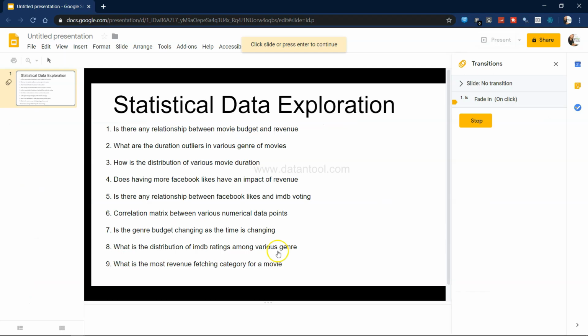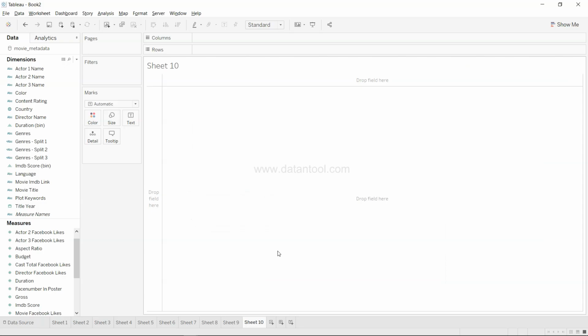So let's create a new sheet and move on to the last question, which is Facebook rating's relationship with movie ratings. Facebook rating is basically the movie Facebook likes over here, and the rating is basically the IMDb score.